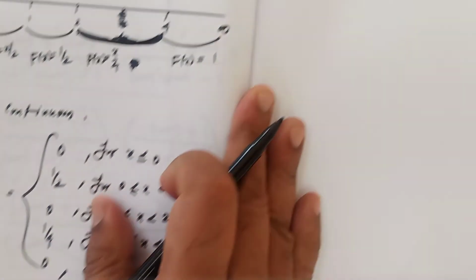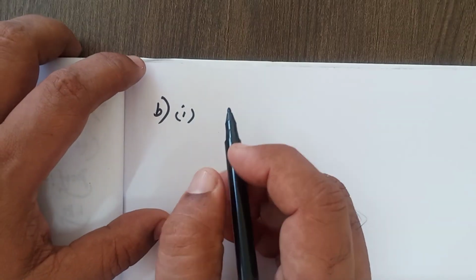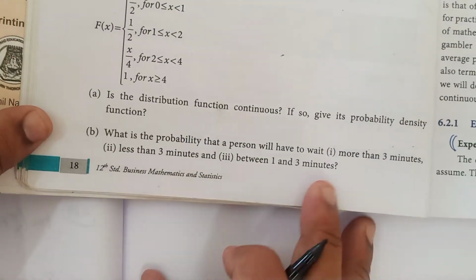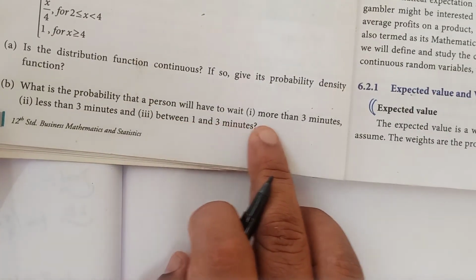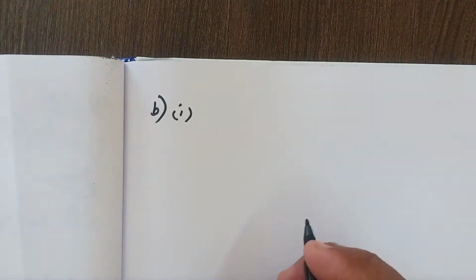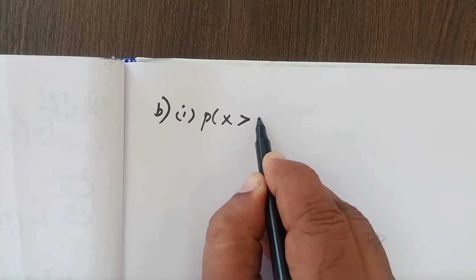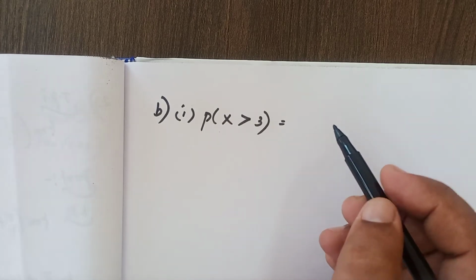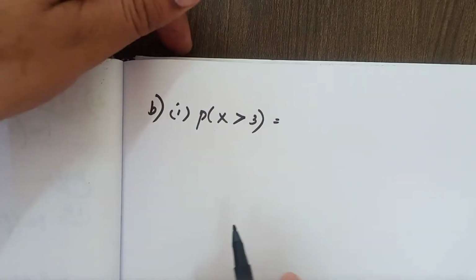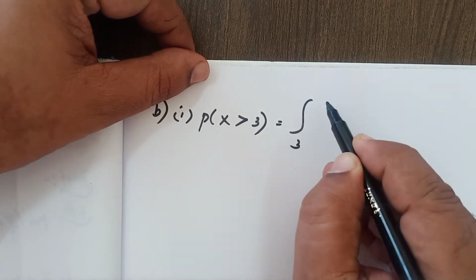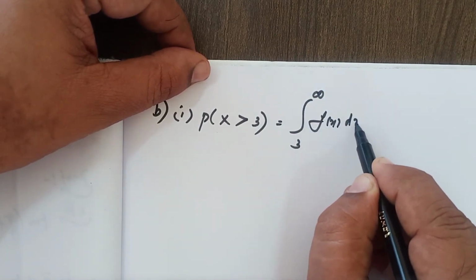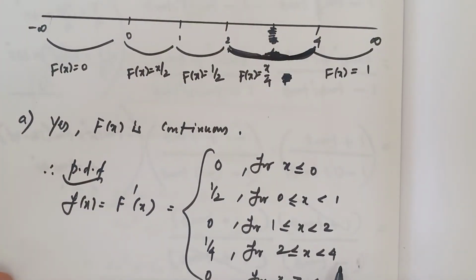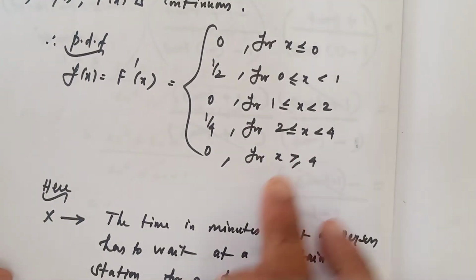In B subdivision number 1, what is the probability that a person will have to wait more than 3 minutes? More than 3 minutes means probability of x greater than 3. Greater than 3 means integral from 3 to infinity of f of x dx, equals, here in between 2 and 4 we have 3.